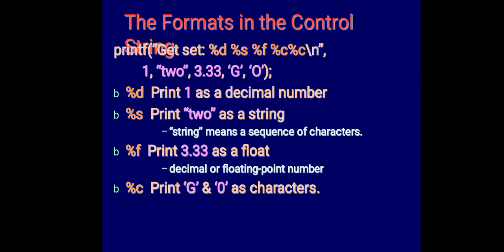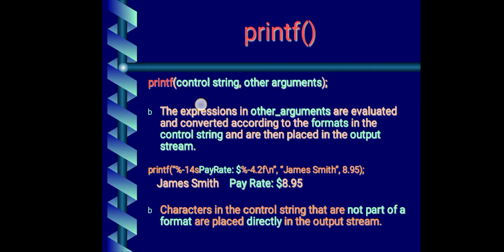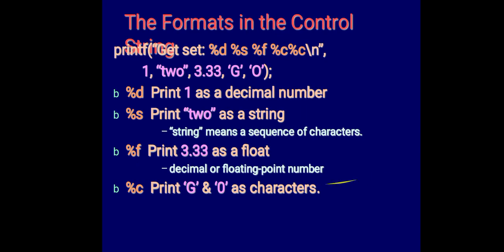Okay. So now the format in the control string. What are the things we can write in this control string? That we will see here. You can write percentage d. Percentage d is used to print an integer value.